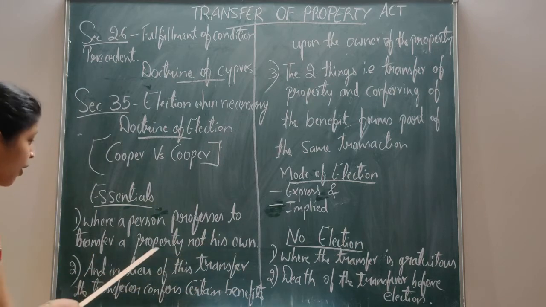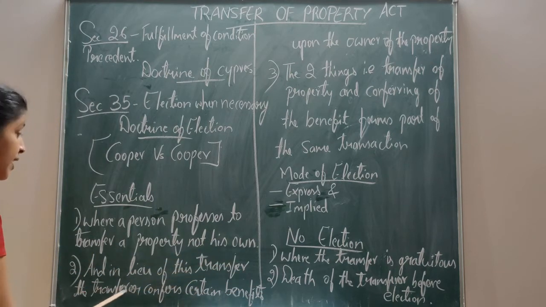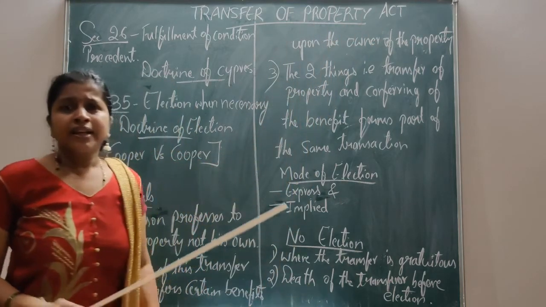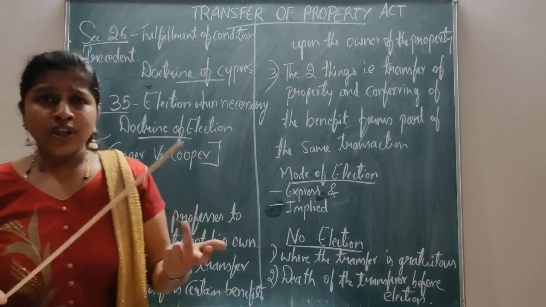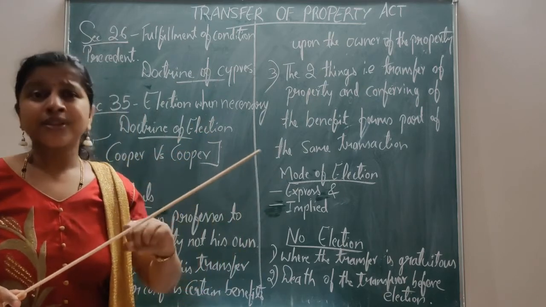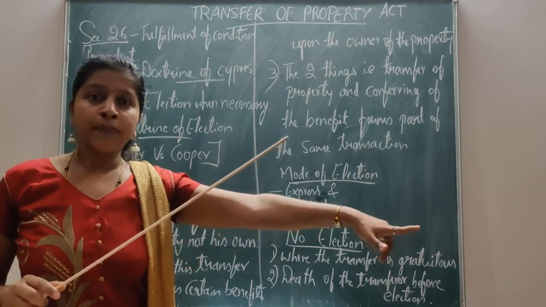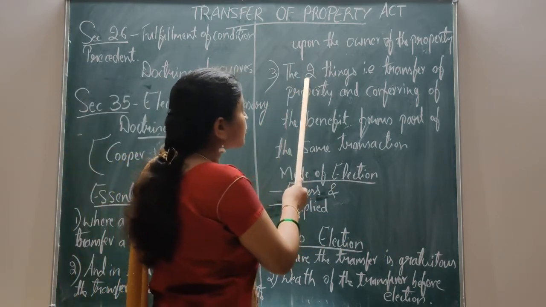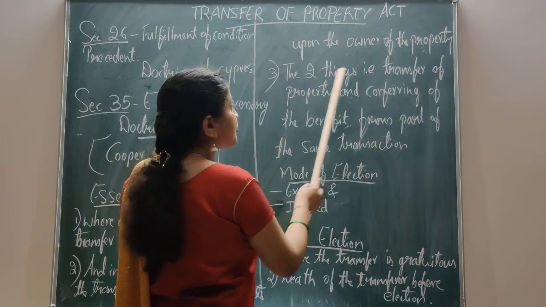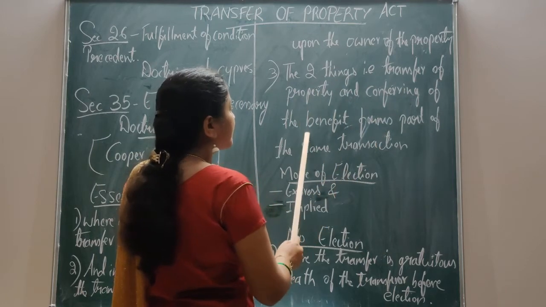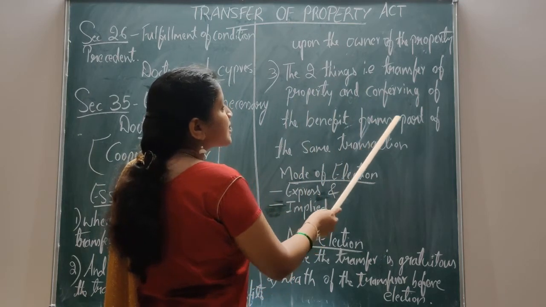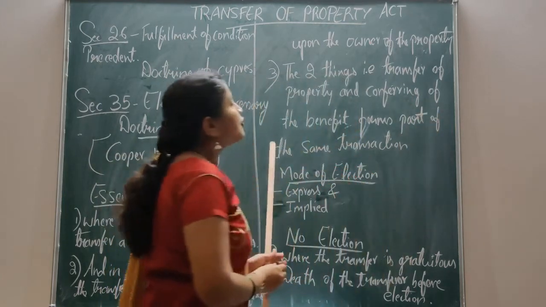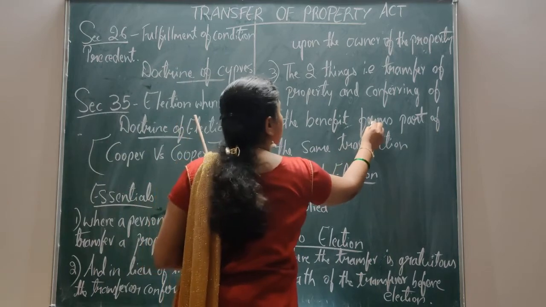In lieu of this transfer, the transferor confers certain benefit upon the owner of the property. Here, the transferor is not the owner, but the transferor gives certain benefit to the owner of the property. Next, the third essential is that the two things, transfer of property and conferring of the benefit, form part of the same transaction.